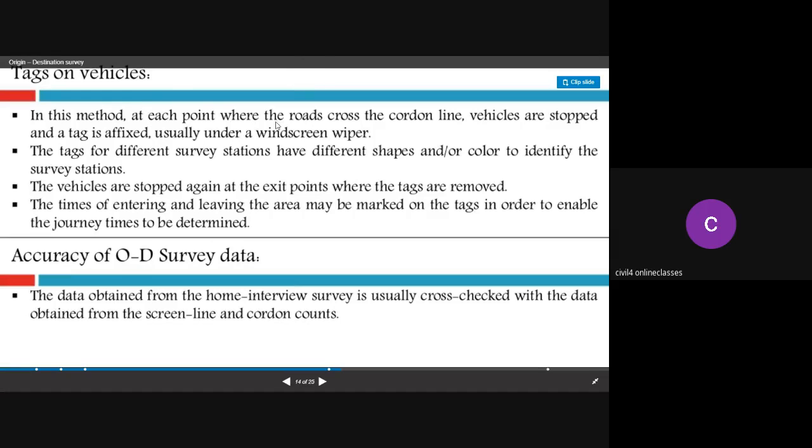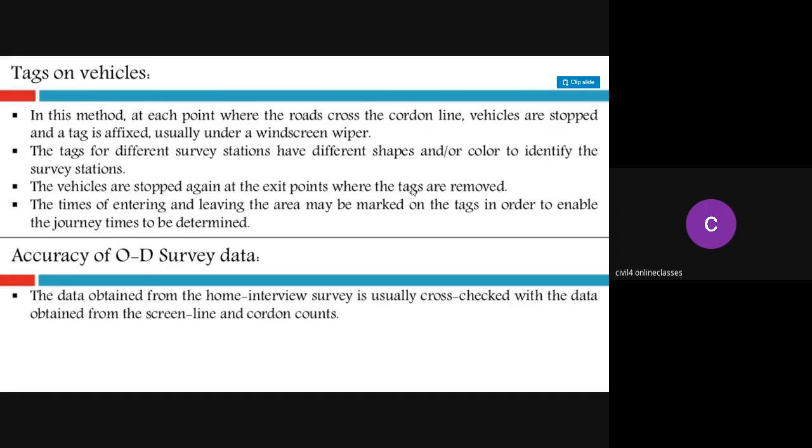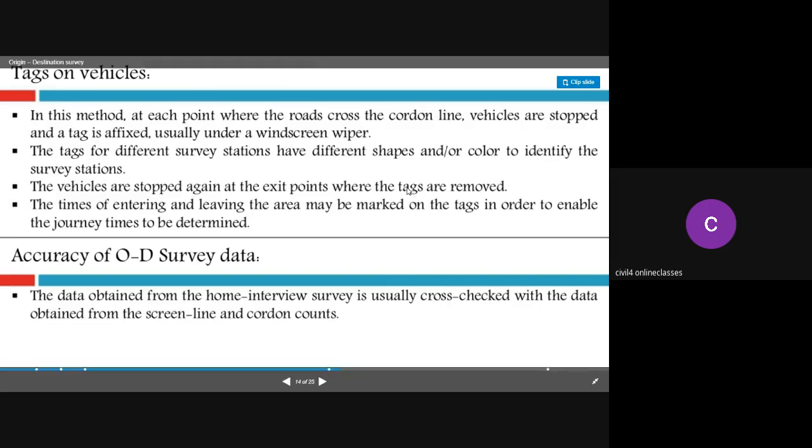Next one is tagging vehicles. In this method, at each point where the roads cross the cordon line, vehicles are stopped and a tag is affixed, usually under a windscreen wiper. The tags for different survey stations have different shapes or colors to identify the stations. The vehicles are stopped again at the exit points where the tags are removed. The times of entering and leaving the area may be marked on the tags in order to enable the journey times to be determined. Like that, you will be tagging all the vehicles.